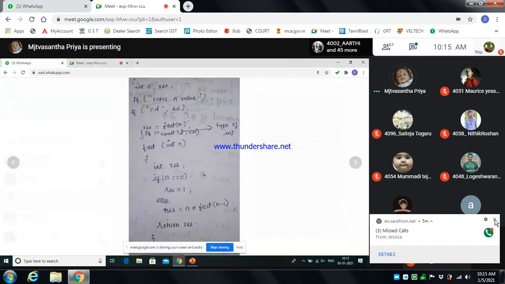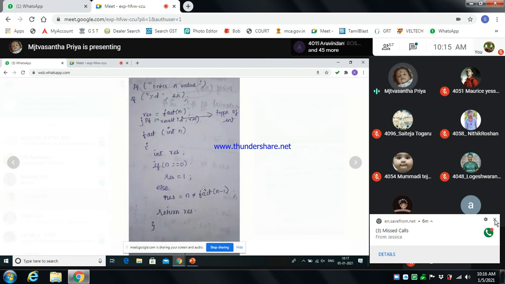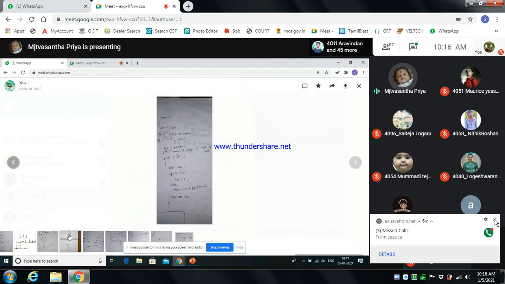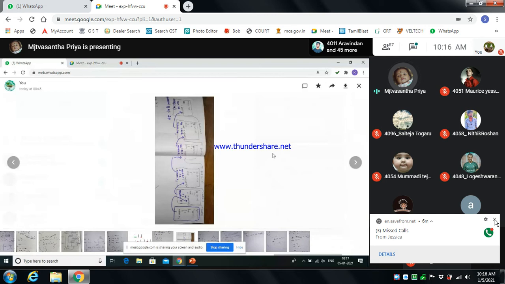Factorial is the most common example for recursion. If we give 0, the factorial value of 0 is nothing but 1. So like that, this is the way to write the C program for factorial and get the output. Okay, so what is the output? How will the output execute?